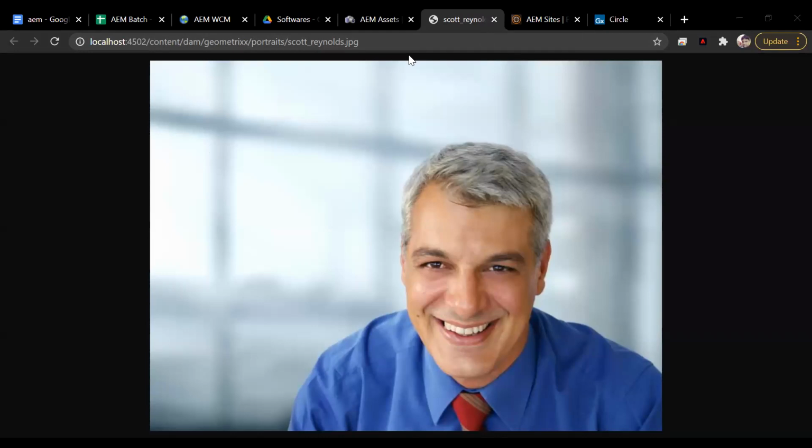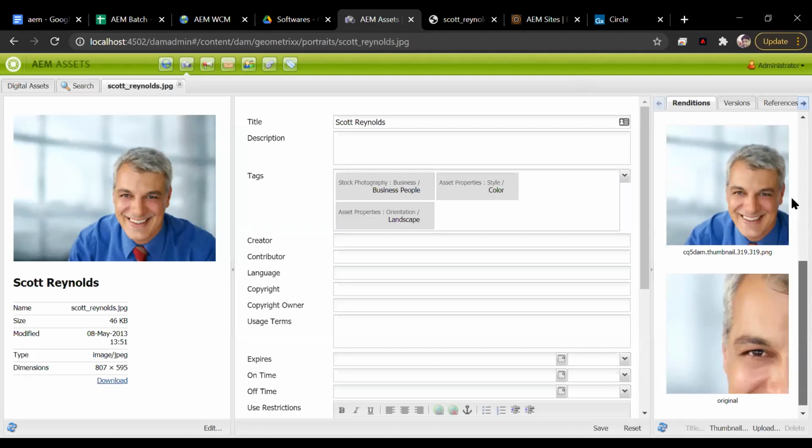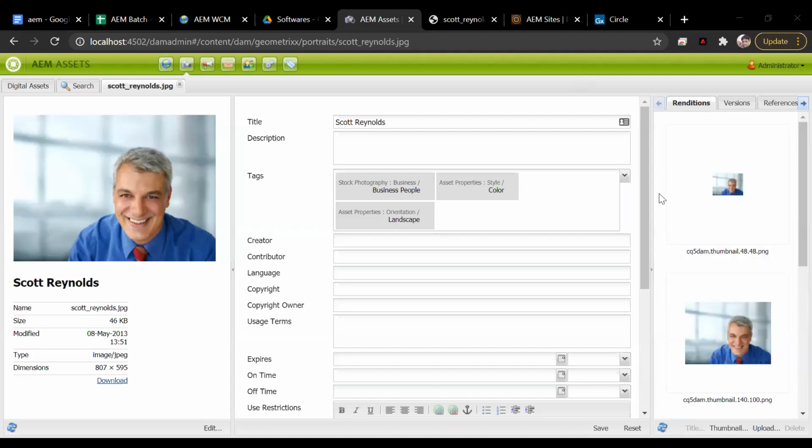So if I go here, and I upload one image, automatically AEM will create different formats for it. Because if you remember the scenario we talked about: small screen, bigger screen, slow network, fast network. So AEM will automatically create different combinations of these images.